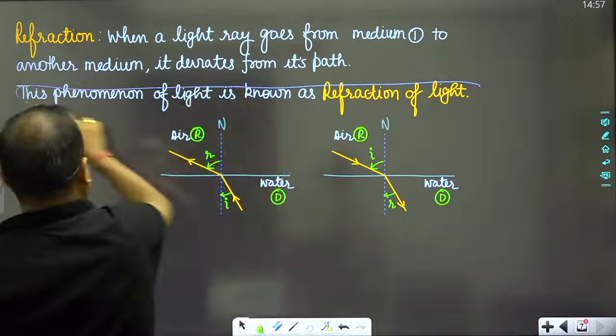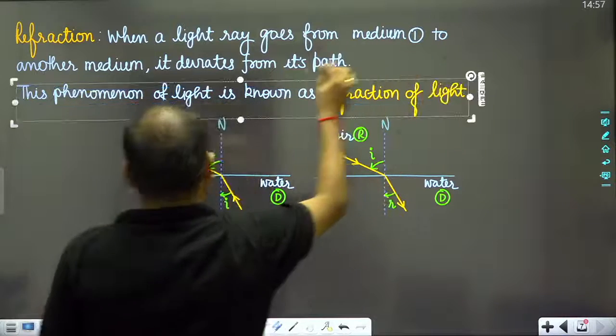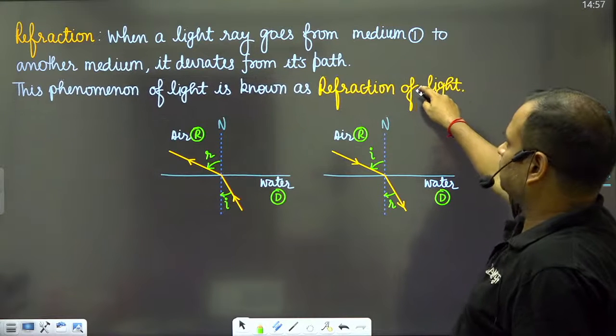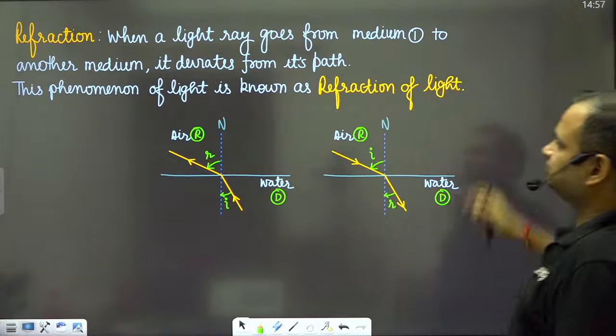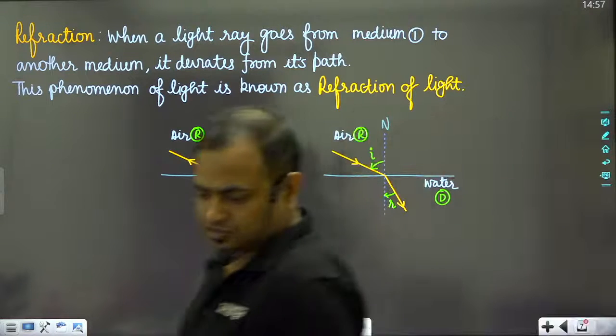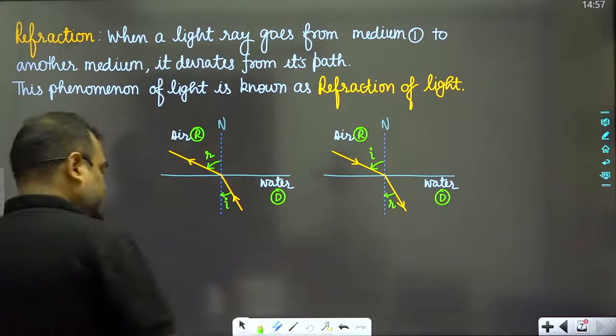Please note down. So this is the basic concept of refraction.